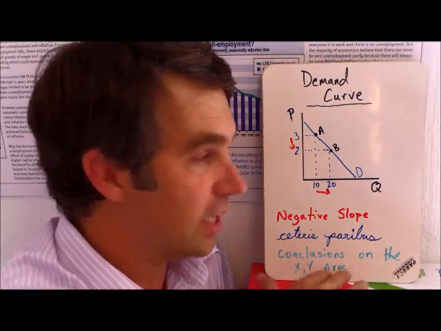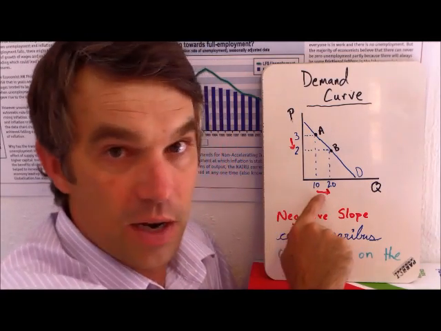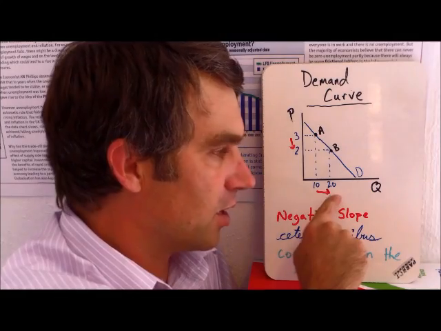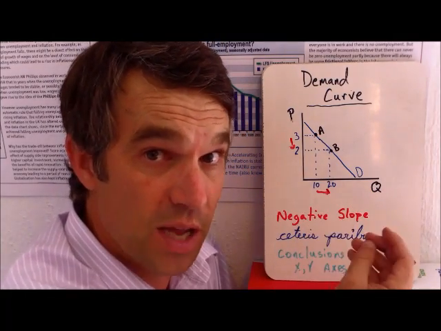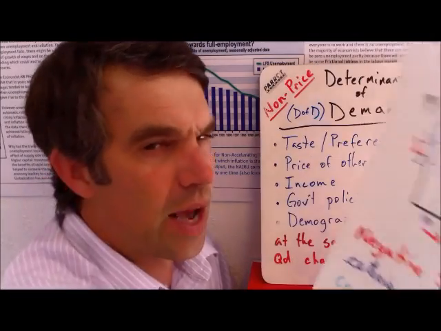They have to be the exact same product, otherwise it gets very confusing. The conclusions you reach, as you notice as I went through that, we always are going to find our conclusions here or here. Most of the time, the conclusion, the thing that we care about, what we're studying, is going to be down here on the Q or x-axis, but not always.